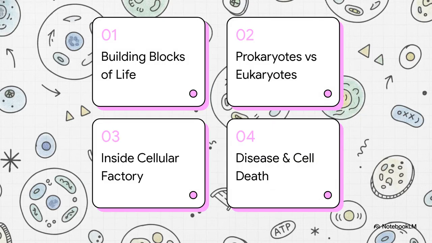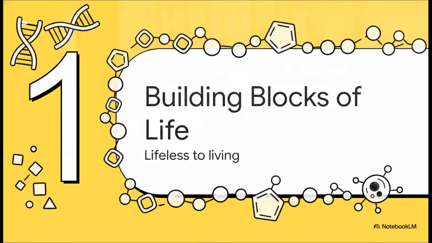So here is our game plan for today. First, we'll cover the building blocks of life. Second, prokaryotes versus eukaryotes. Third, we'll go inside the cellular factory. And finally, disease and programmed death. All right, kicking things off with section 1, the building blocks of life.